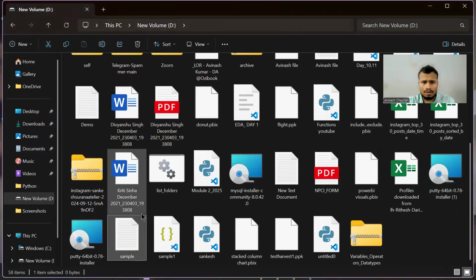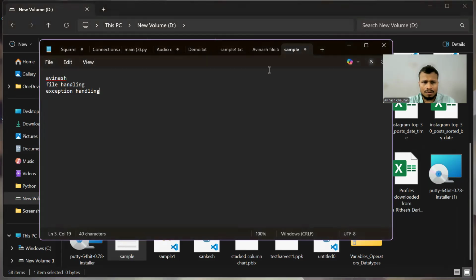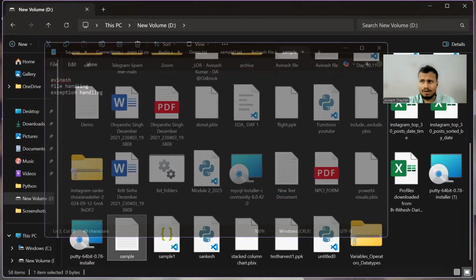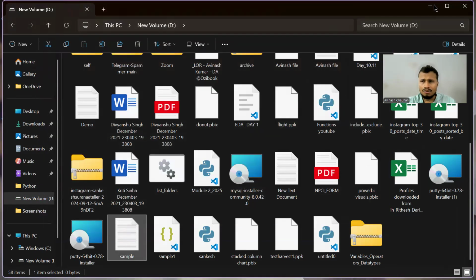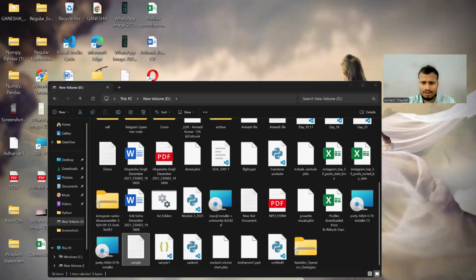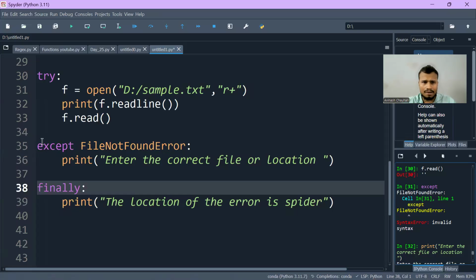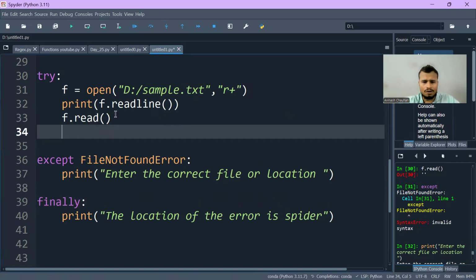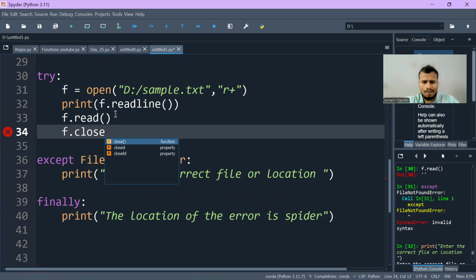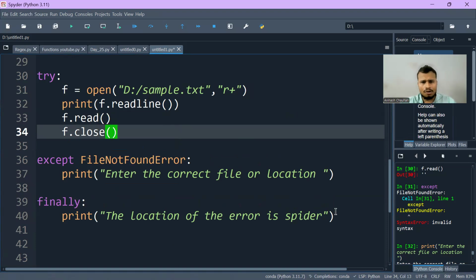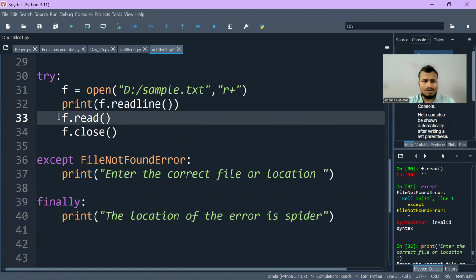Let me open it to check whether it was successfully written. Yes, it's been successfully created. So I will go into my Spyder and try opening this file, and after f.read I will do f.close. Now let's see what happens.